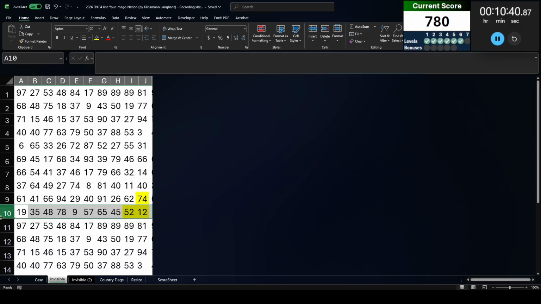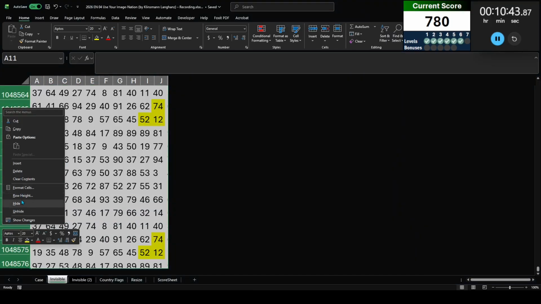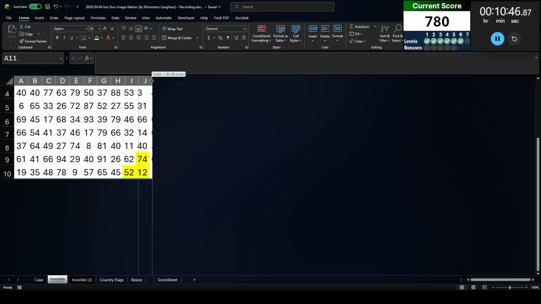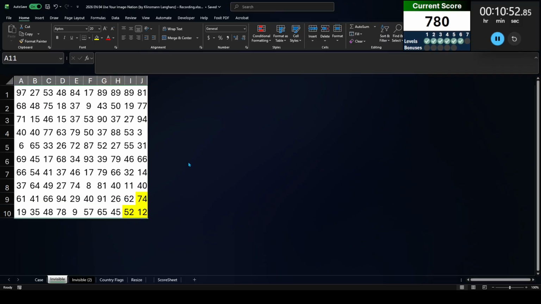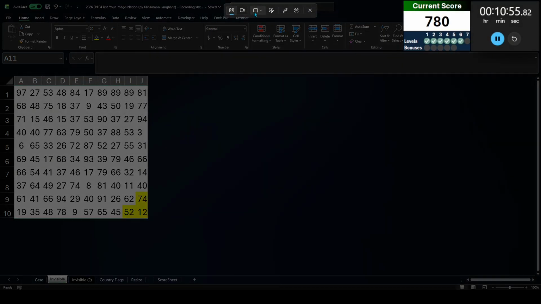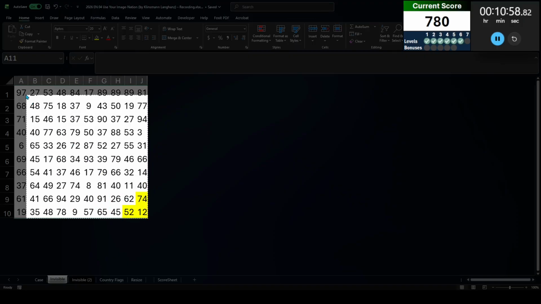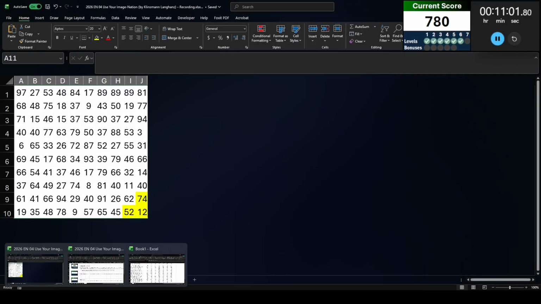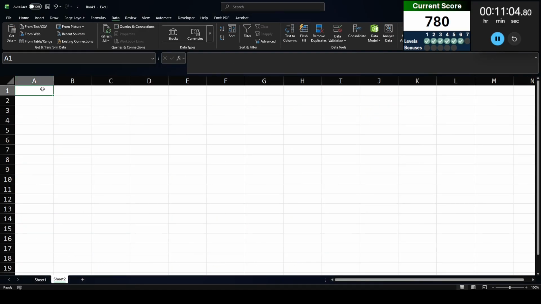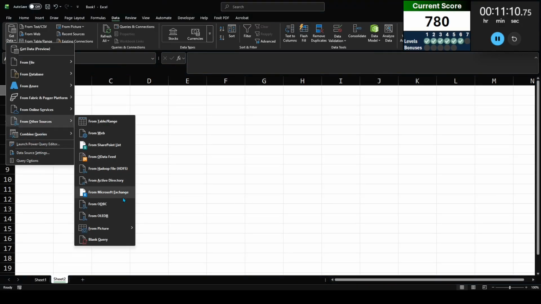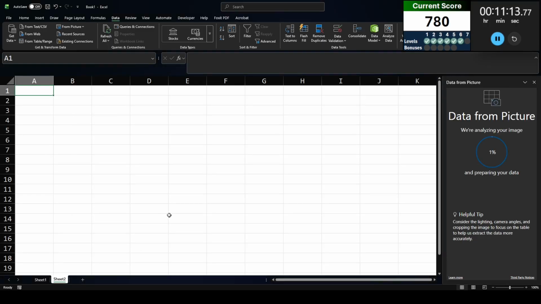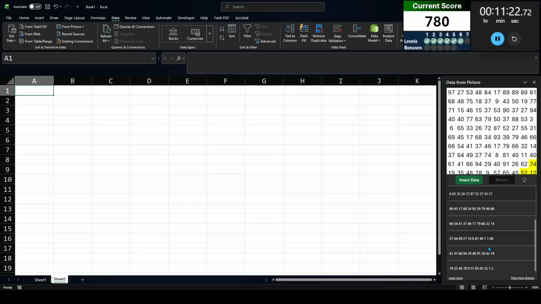But instead, what I am going to do is the same get data from image as we did in the earlier level. So let's just go with that. I'm going to use the Windows snipping tool and snip this as a rectangle, just like that. We go to my new sheet here, and since that was snipped, it should be on the clipboard. So I can now get data from picture, clipboard, just like that. I'm hoping that since the numbers are big enough, there shouldn't be any problems analyzing the data. The OCR should work just fine. It looks like it did, which is good.